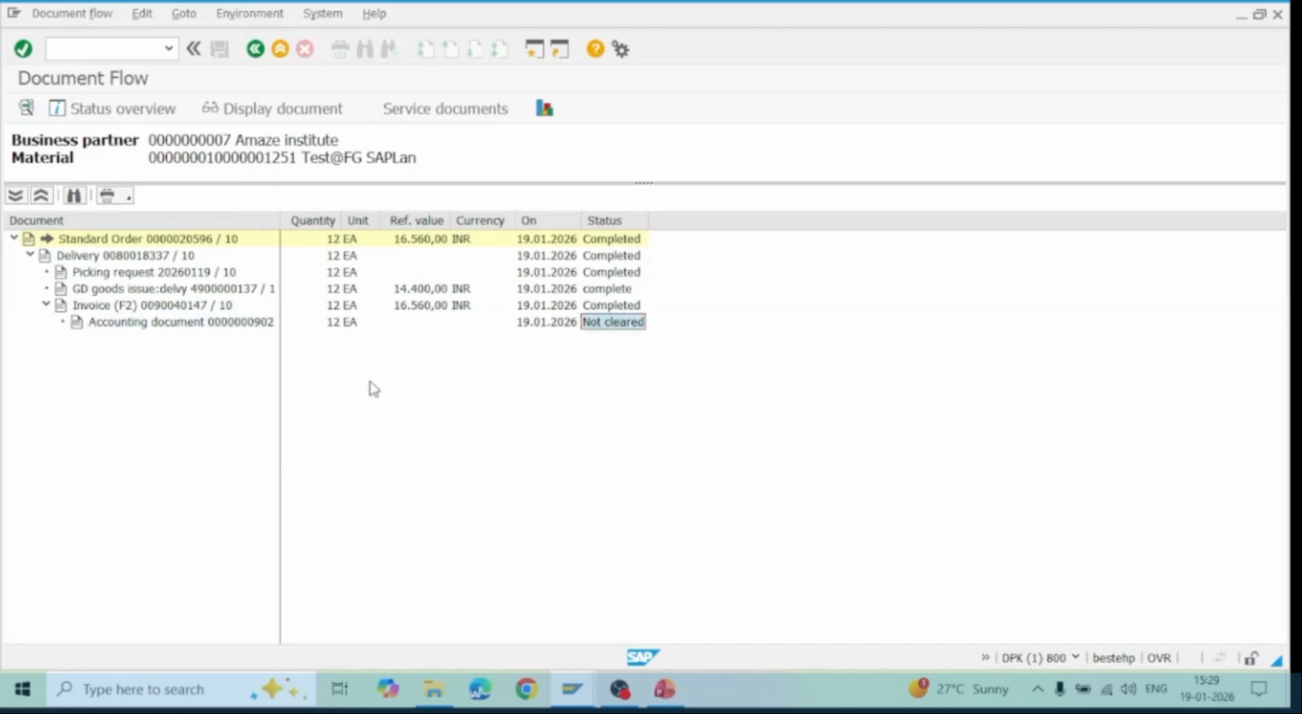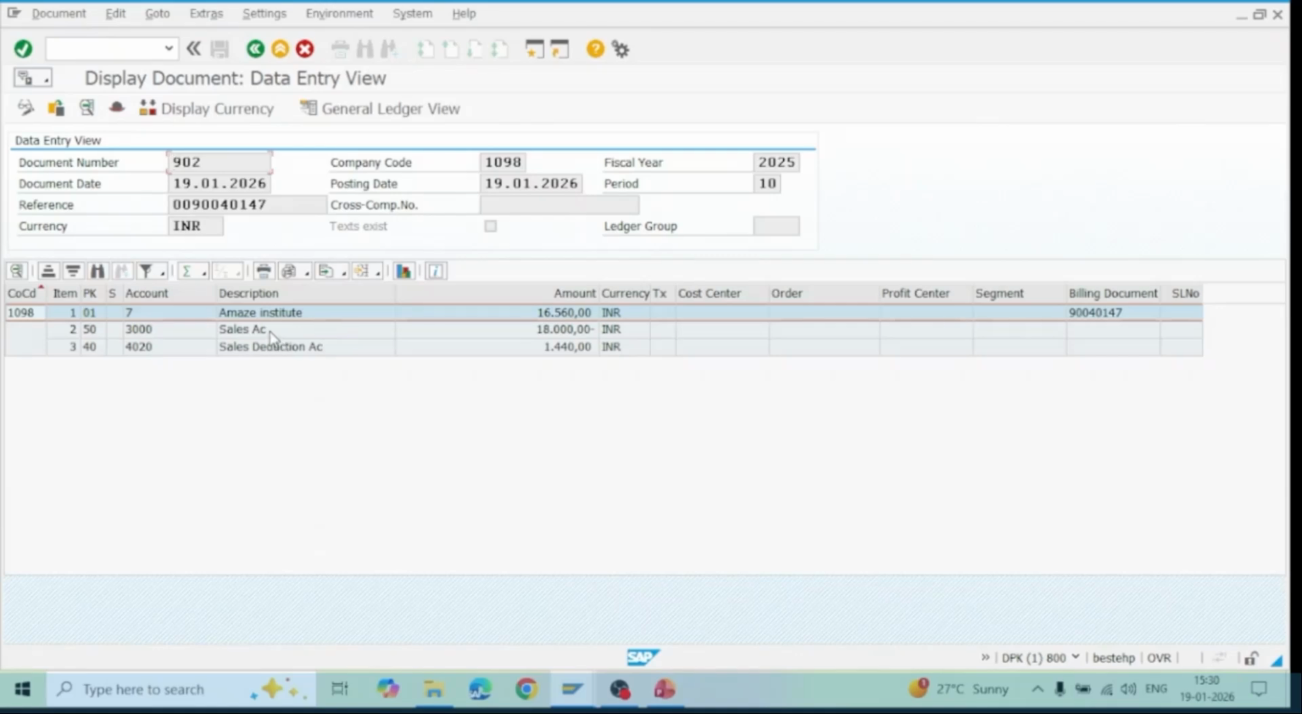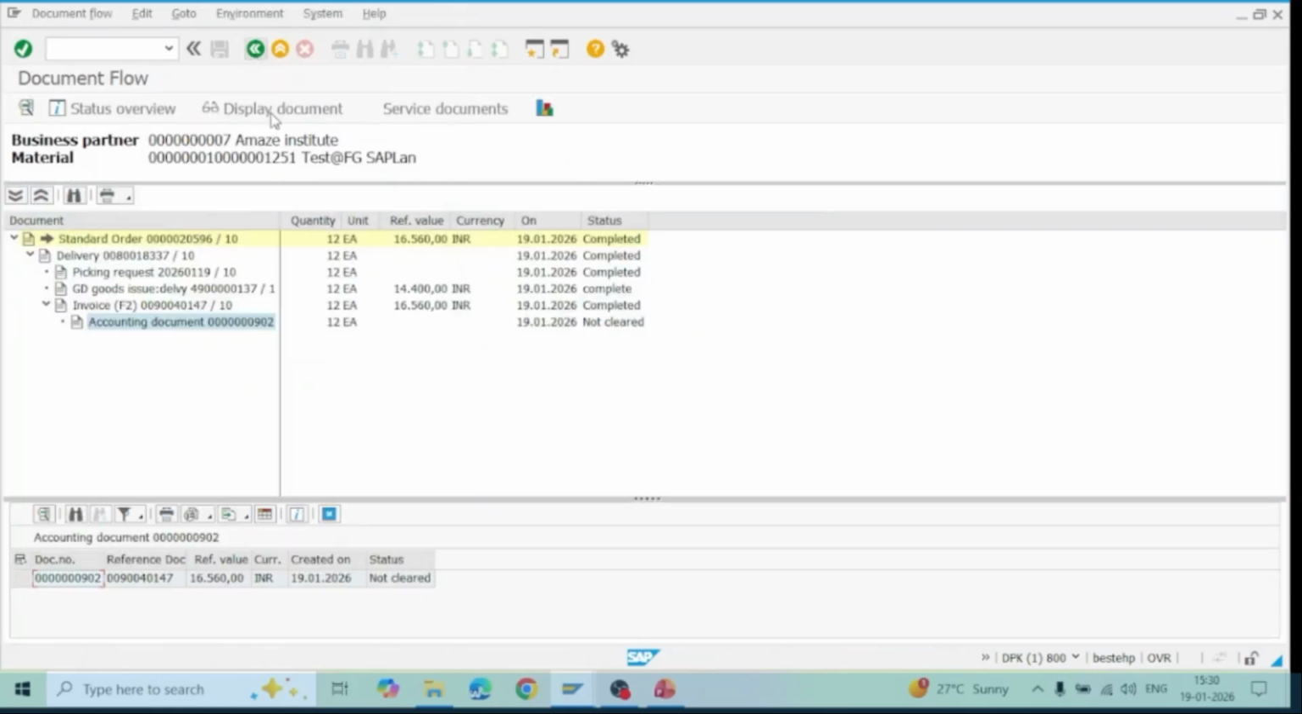At the time of billing, as you know, the sales or revenue account will be credited. That accounting entry can be seen here. Just double click on the accounting documents and display document. Now you can see your sales or revenue account is credited and your customer account is debited by 16,560. Also in the sales deduction account, we give some cash discounts to the customer, which is called sales deduction, cash discount.